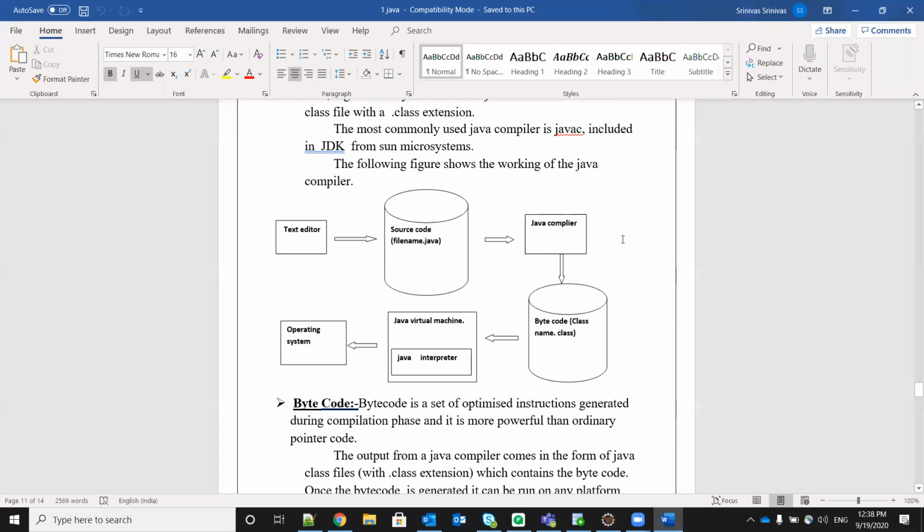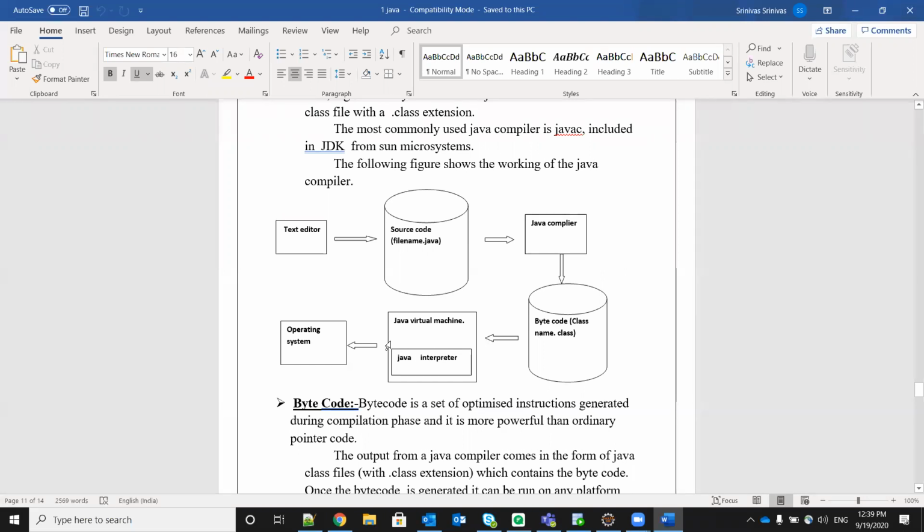The Java compiler will produce a .class file, with whatever class name we mention in the program and the .class extension. And in this file, bytecode will be there. This bytecode will be taken by the JVM, the Java virtual machine.